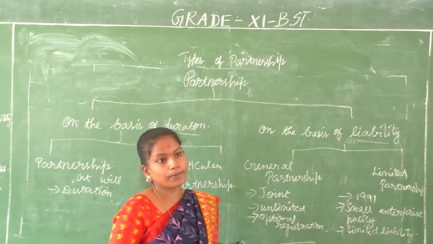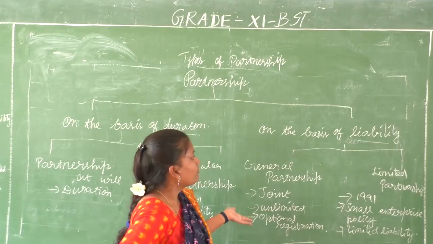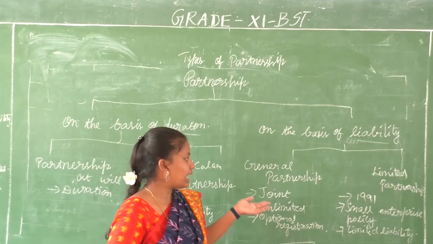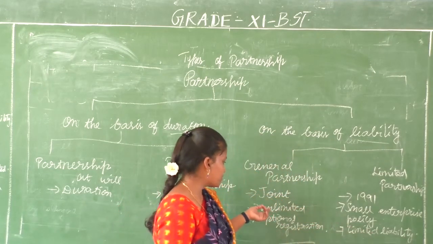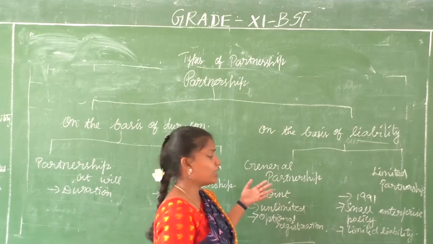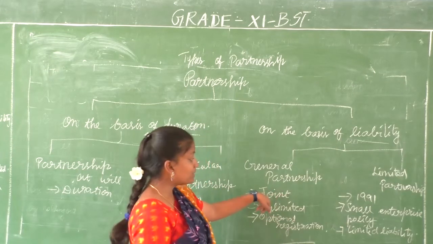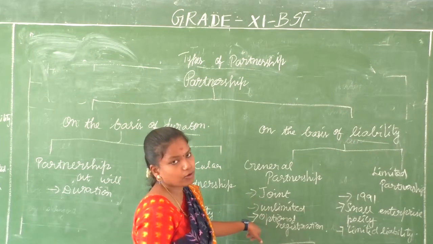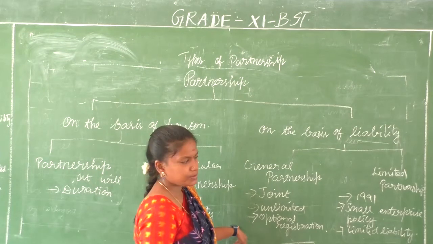Once that activity or purpose is completed, they'll dissolve the partnership firm. Then, on the basis of liability, we have general partnership and limited partnership. General partnership means joint, unlimited and optional registration. The liability is joint and unlimited for all the partners. Everybody has a right to take part in the management decisions.